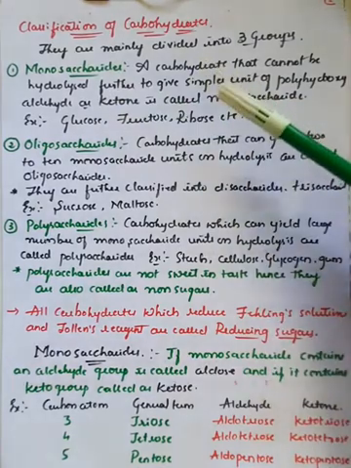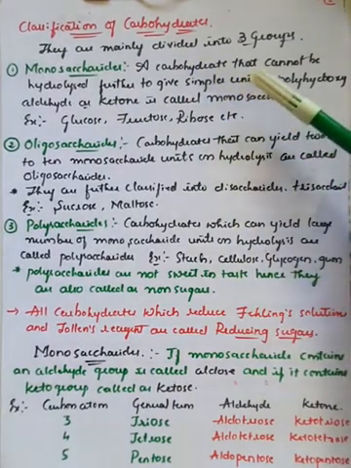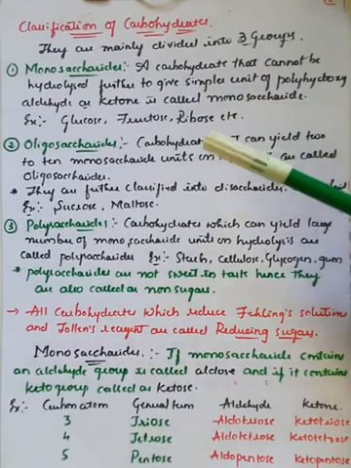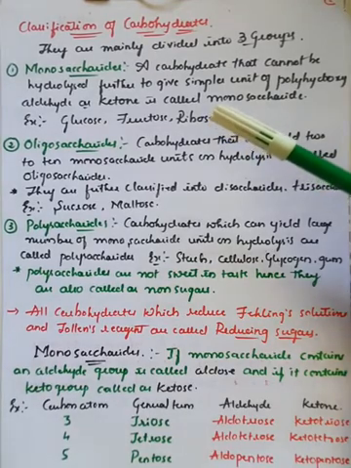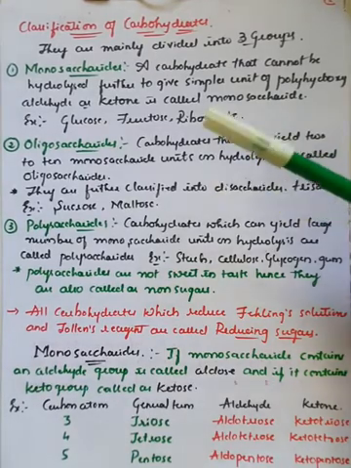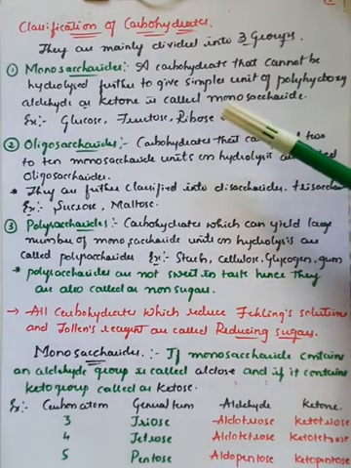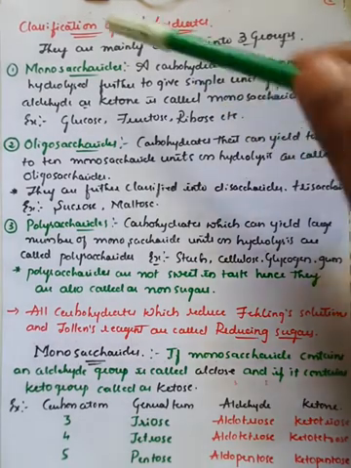Therefore a carbohydrate that cannot be hydrolyzed further, cannot be divided into a simpler unit, acts as the simplest unit of carbohydrate, and these molecules are called monosaccharides. For example, glucose, fructose and ribose, and there are many more examples. Glucose, fructose and ribose are the most important monosaccharides.